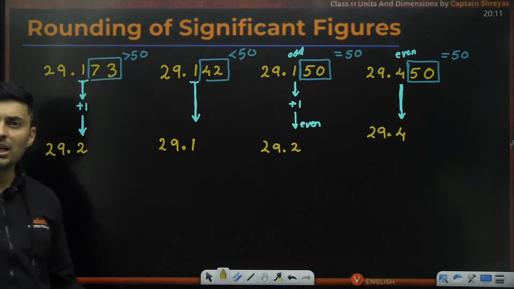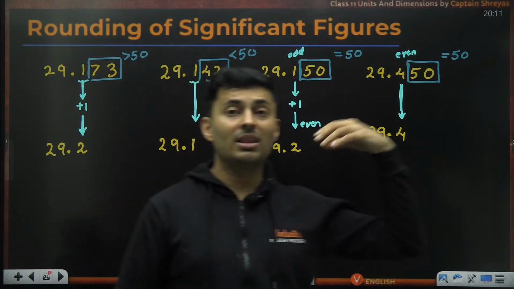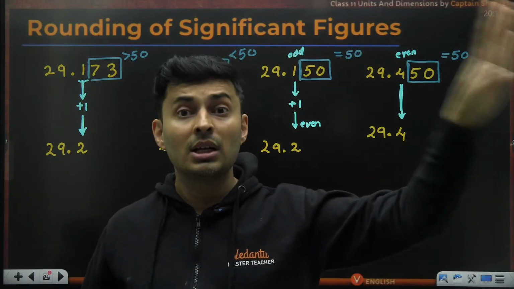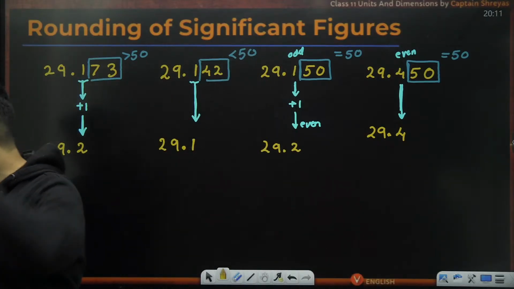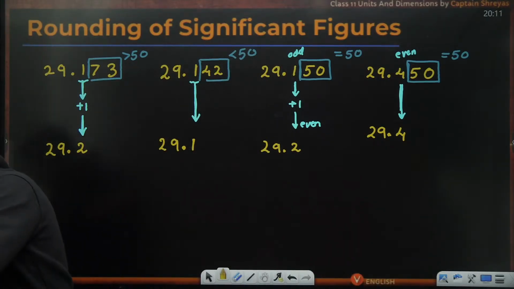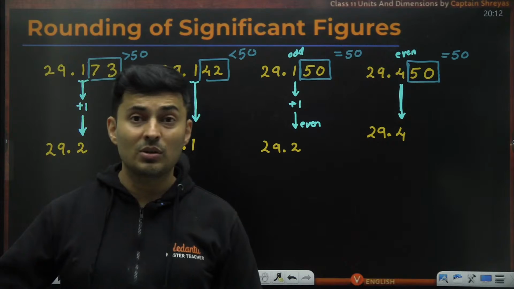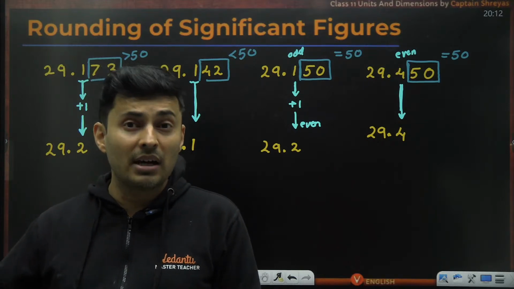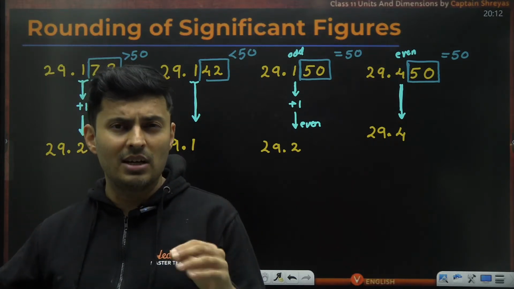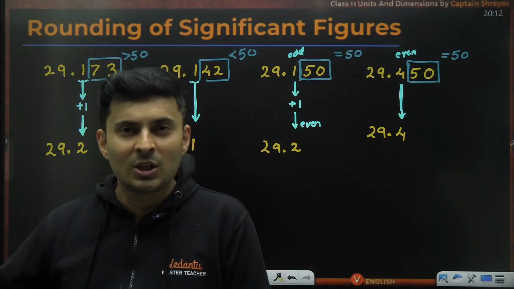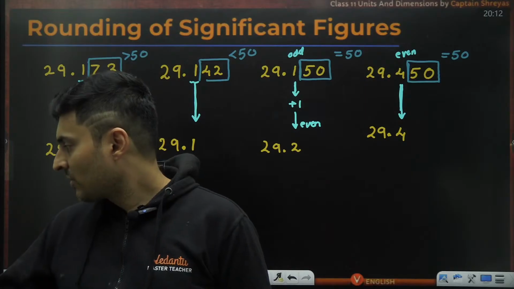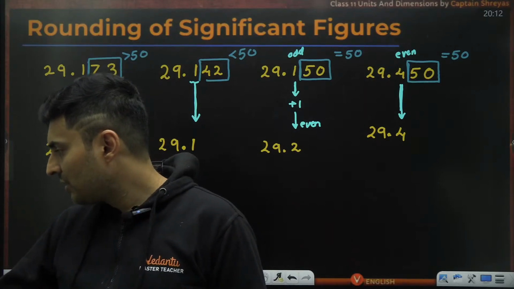Is that absolutely clear how to round it off? If there were 3 decimal places which had to be removed, you will compare it with which number? Put it in the chat box quickly. If there were 3 decimal places or 4 decimal places, what will you do? What will you compare it with? Obviously, you'll compare it with 500 or 5,000 or 50,000, depending on how many decimal places you have to remove. Got it? It's that simple, guys. Perfect. Okay.